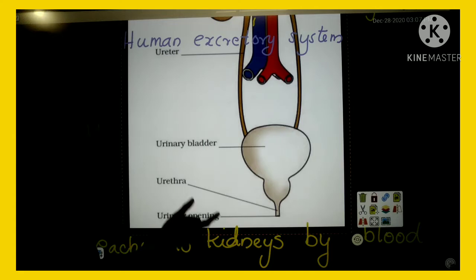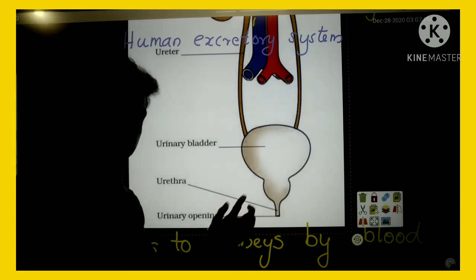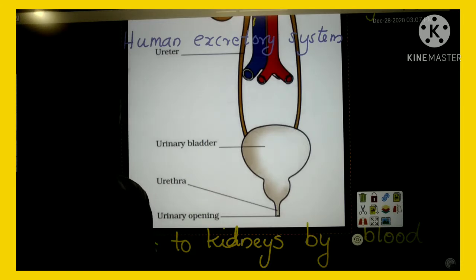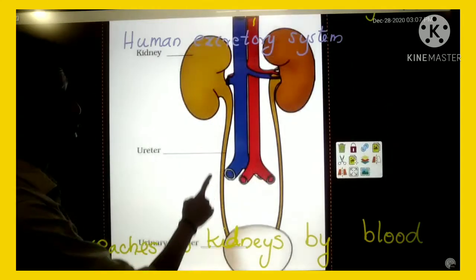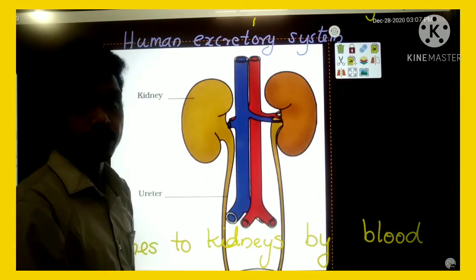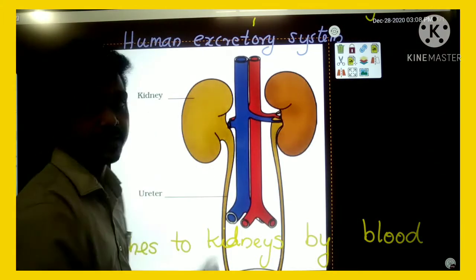At the end of the urinary bladder, here is a muscular opening. That muscular part is called the urethra. The urethra opens out to a urinary opening.